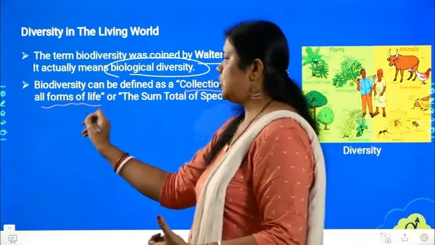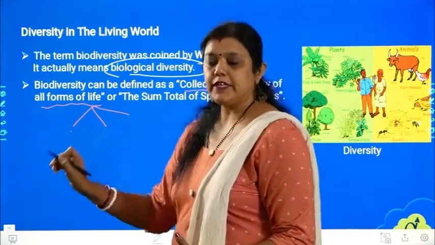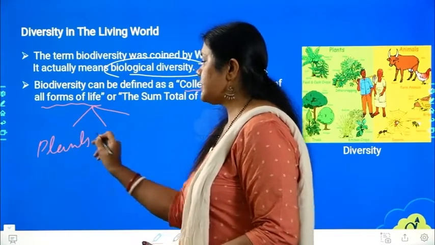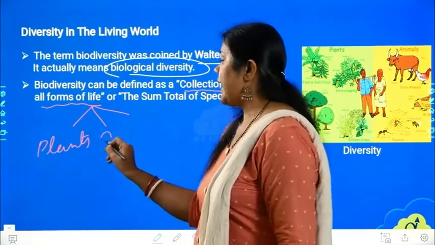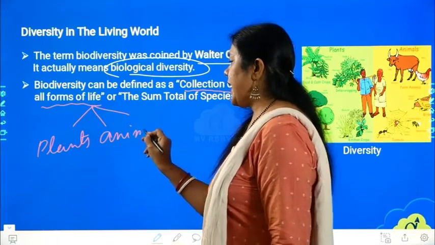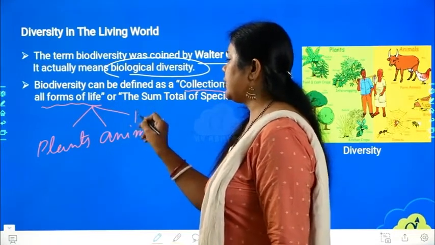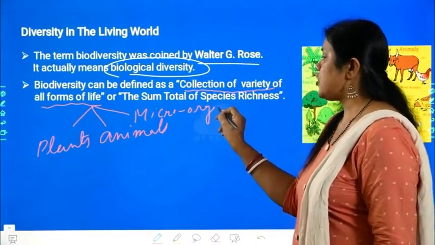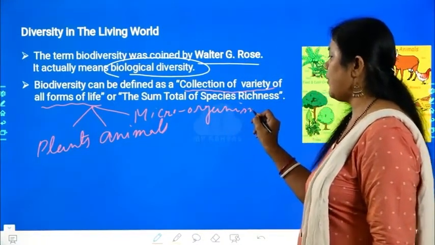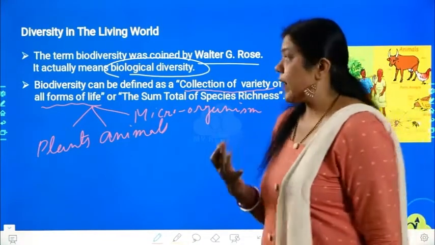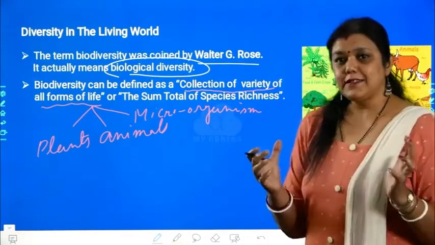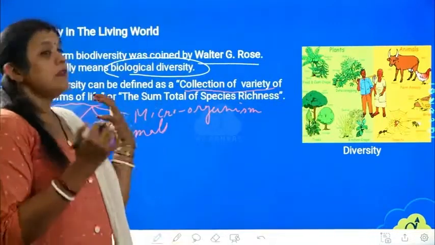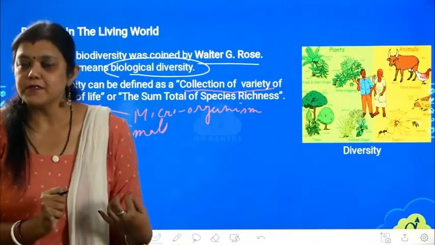This will include all the things. This will include the plants, which are the dominant ones on the earth's surface. This will also include the animals, and this will also include the microorganisms, those organisms which we cannot see with our naked eyes. So biodiversity is a term which means the collection of all the variety of life forms.